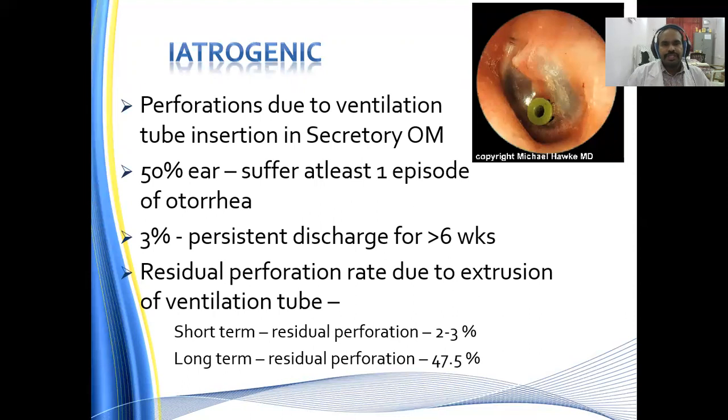Iatrogenic perforation due to ventilation tube insertion in case of secretory otitis media. The treatment option for the chronic secretory otitis media, or the glue ear, is insertion of the ventilation tube. So what is happening once there is a ventilation tube? We artificially make a nick in the tympanic membrane. We expel out the fluid from the middle ear, then we insert the tube.